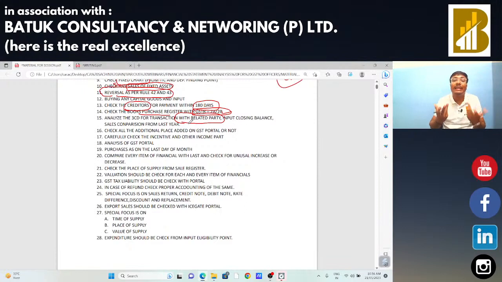Sir, what will we check in that? What do we need to check in case of related party? Sir, first you need to check the valuation, that the reporting of the value of sale is correct as per the valuation rule. It may be that for manipulation purposes, for just transferring the input tax credit, sales have been reported at a higher value, and it may be that there is just paper invoicing or fake transactions. So we need to analyze the related party transaction from that particular point of view. You need to check the valuation and you need to check the fake invoicing. These two points are very much relevant for related party transactions.